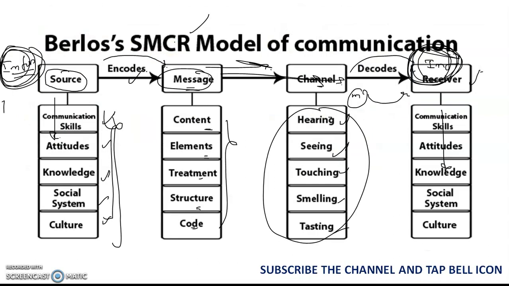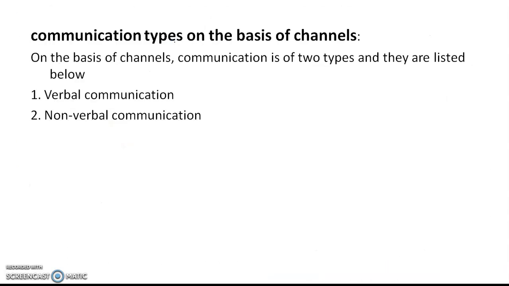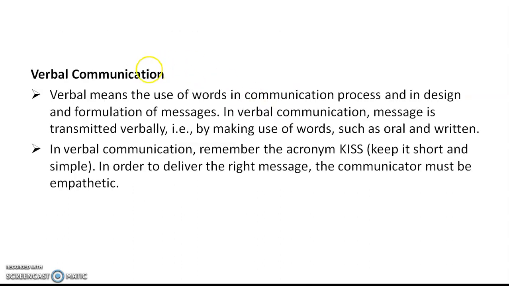And apart from this SMCR model of communication, for this question I have kept the supporting concept here. Basically, communication types on the basis of channels: we can take verbal and non-verbal communications. Verbal communication is again divided into oral and written communication. Verbal communication means we are transferring words. We are using words in the communication process. So the information is conveyed by use of words. It can be oral or written.